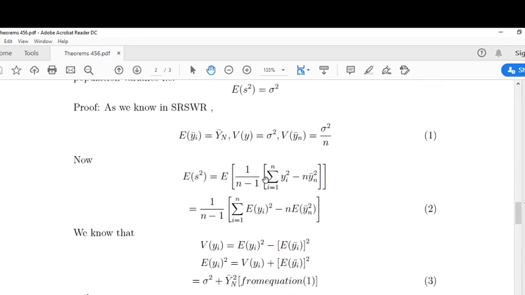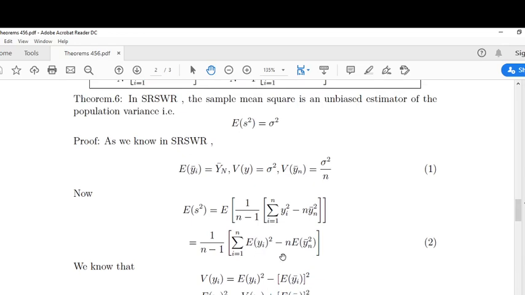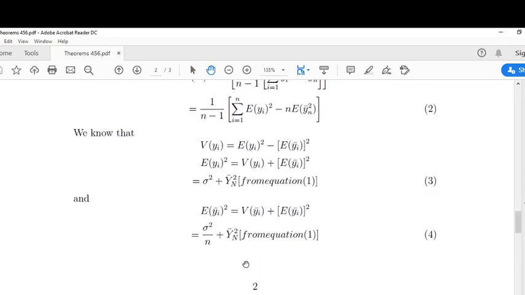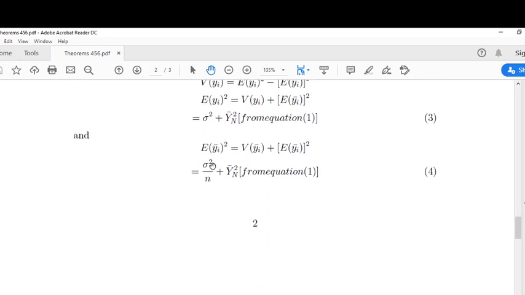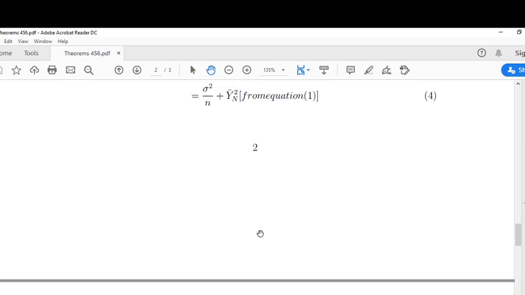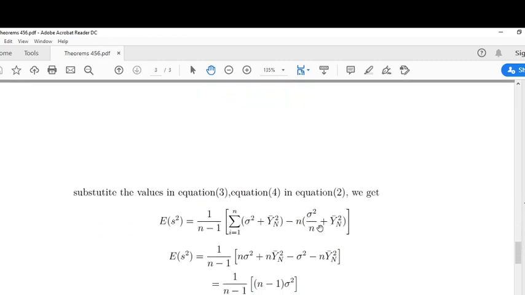Look here, expectation of y square is sigma square plus Ȳ_N square. Instead of expectation of ȳ square, we can use sigma square by n plus Ȳ square.